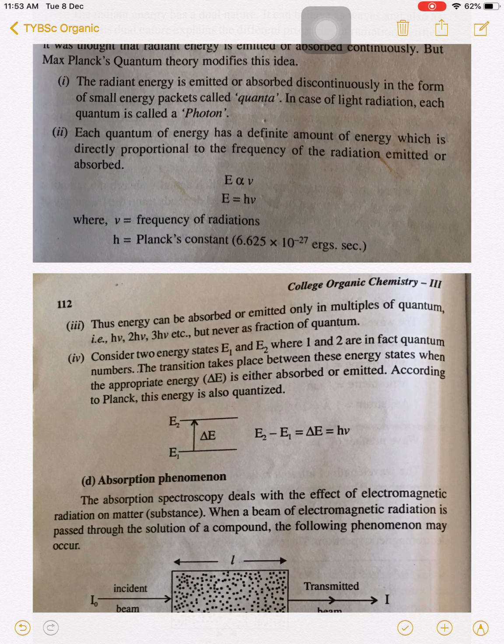Fourth one, consider two energy states E1 and E2, where 1 and 2 are in fact quantum numbers. The transition takes place between these energy states when appropriate energy is either absorbed or emitted. According to Planck, this energy is called quantized. Means the energy difference between E1 and E2, the two energy states. If we give this much energy to any molecule, then a transition takes place from one energy level to another. We know that E is equal to h nu, so the difference in energy between the two levels is equal to h nu.